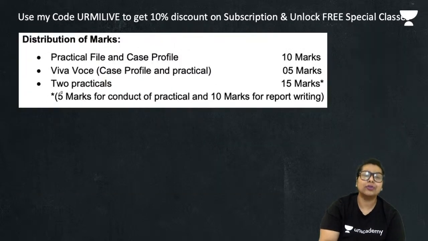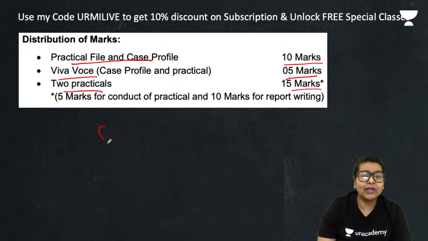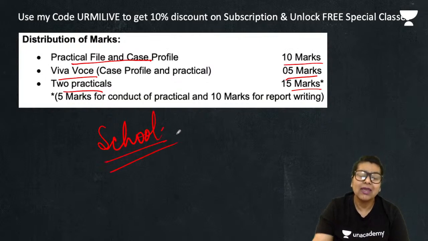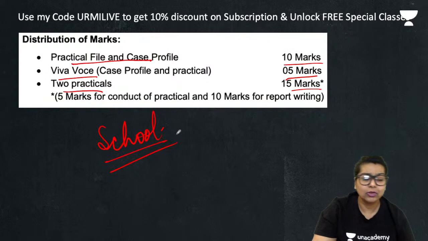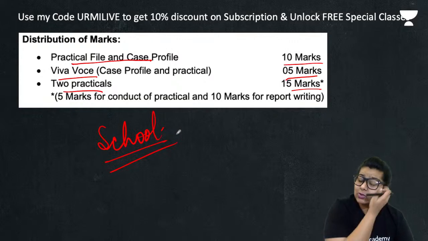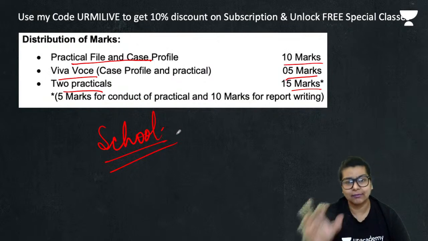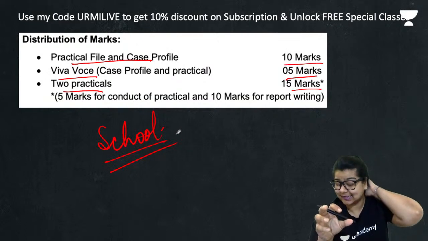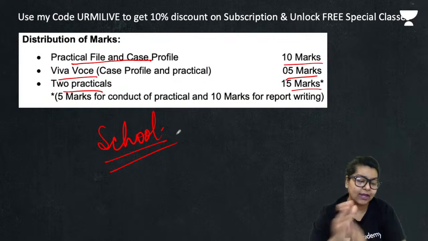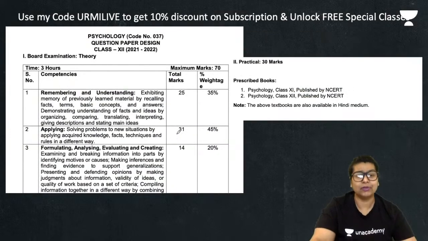Now, moving to the distribution of marks, please remember your practical file and case profile will be of 10 marks. Your viva will consist of 5 marks, and 2 practicals which will be given in the school will consist of 15 marks. Your school authorities will explain this, because the distribution of marks depends on which thing the school is focusing on more. They will inform you when the school starts, or when they start your online classes, depending on your pre-boards and your class tests. They will tell you which marks they will consider and why. So do not worry about this. Please feel free to connect with your school to understand this particular segment.